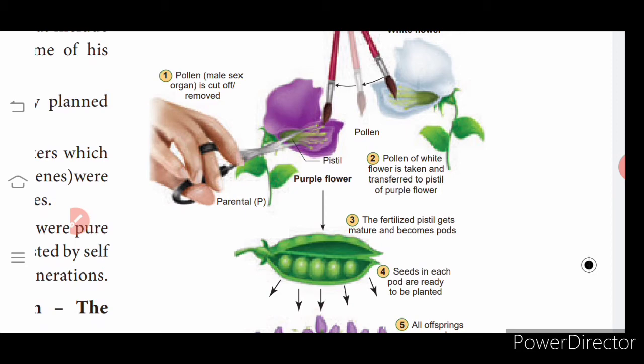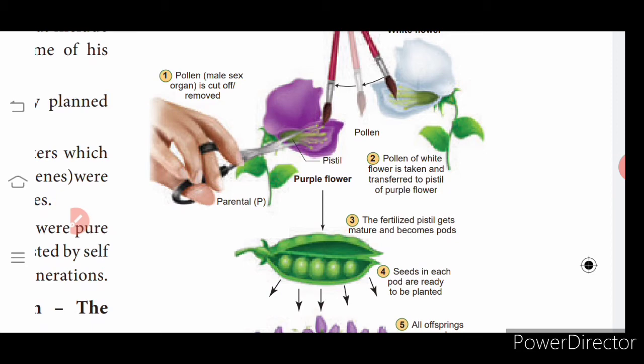Pollen of the white flower is taken and transferred to the pistil of the purple flower. Once the anther is removed, the flower becomes the female flower or maternal parent. Then the pollen is taken through a brush and transferred to the other flower, so that self-fertilization is prevented.